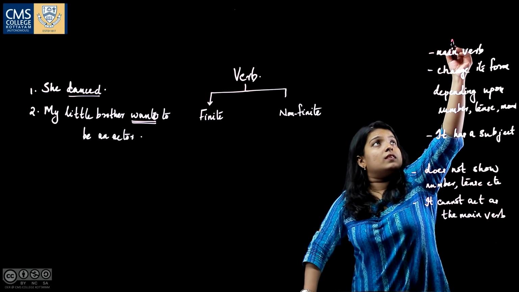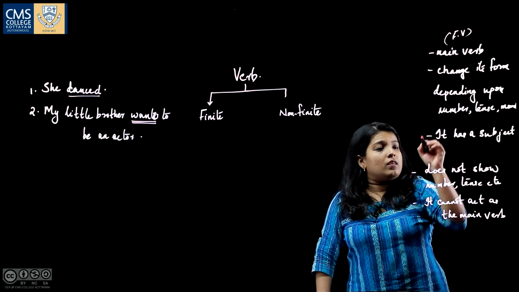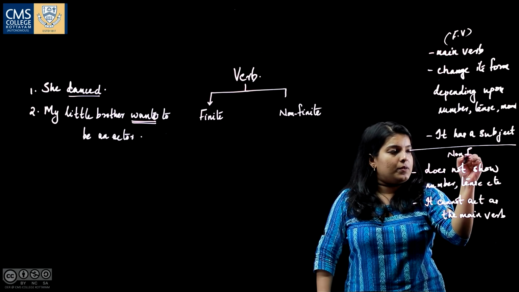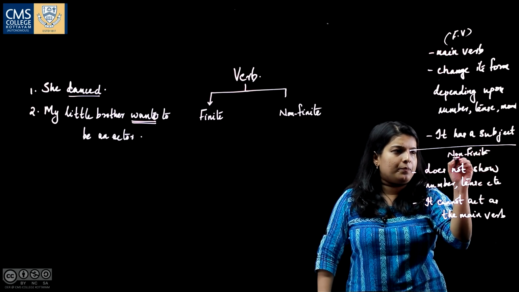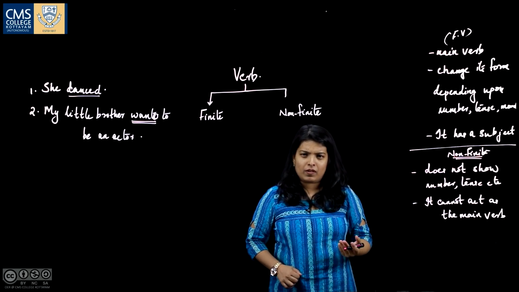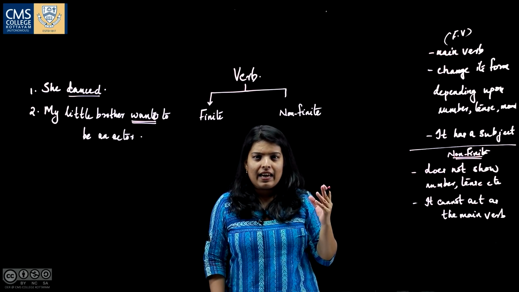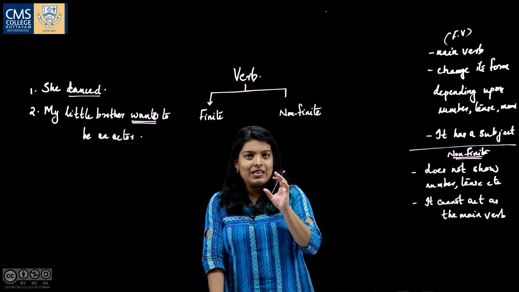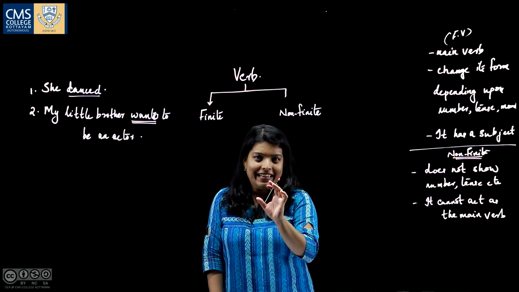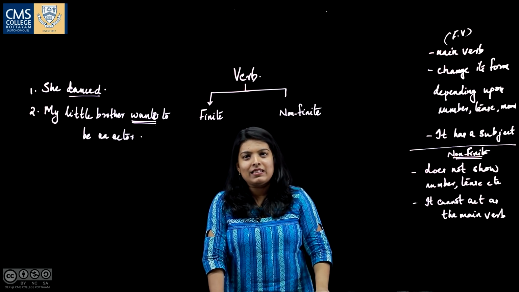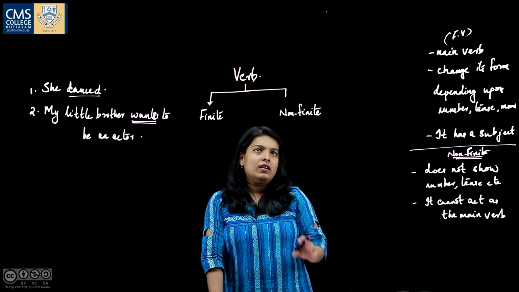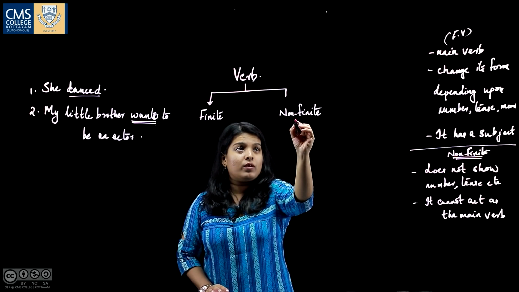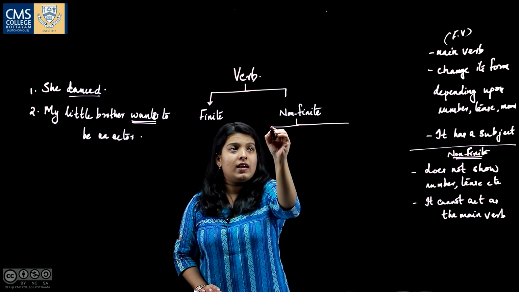So, these are finite verbs, non-finite verbs. It is not the main verb in a sentence. These non-finite verbs are rather a confusing category of words, because unless you are able to identify them properly, there is a chance that you will go wrong. So, these non-finite verbs are again divided into three.